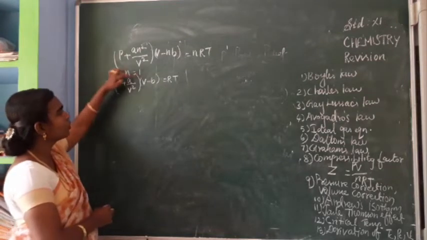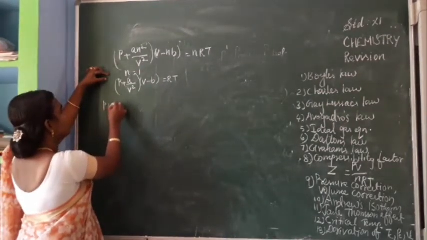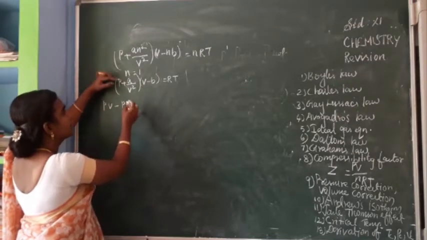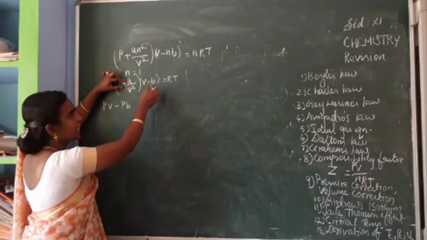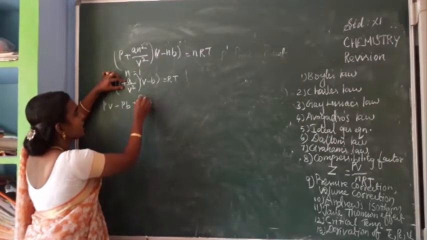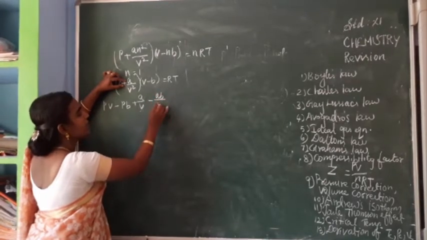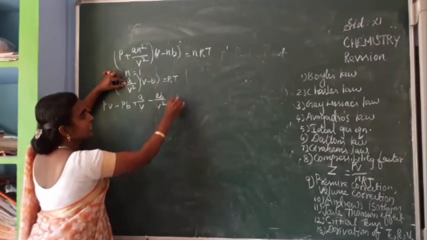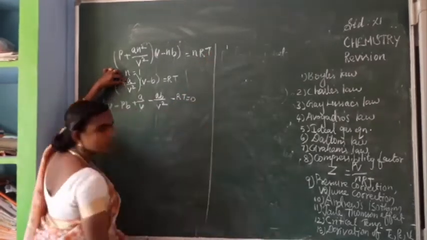So what is the next step? We have to expand this, isn't it? That is PV minus Pb plus a by V square into V, minus a by V square into b. The square and V will be cancelled. So you are getting a by V minus ab by V square. Take this RT here, minus RT is equal to 0. Is it clear?